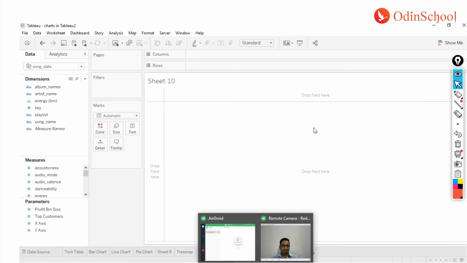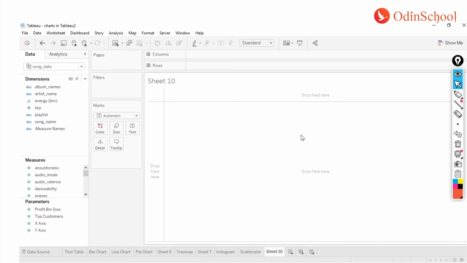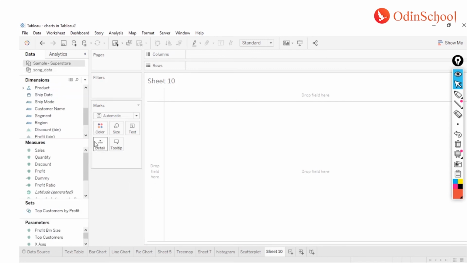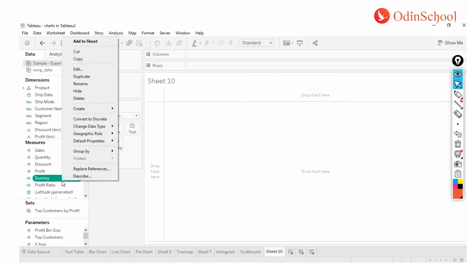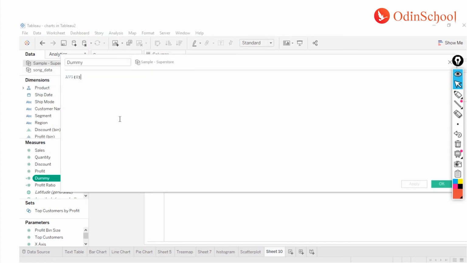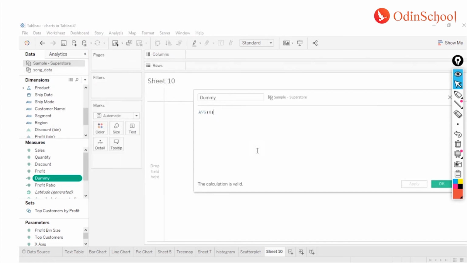And then the final chart that I'm going to show over here is the donut. Now, donut chart needs a small calculation. This is going to be an add-on chart, but it needs a small calculation over here. So how do you do that calculation? You just have to right click over here, or click this caret symbol and say create calculated field. Inside this calculated field, you will have to write a calculation which is called dummy, which will have the value as average of 0.